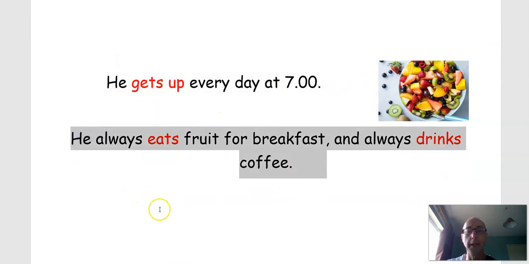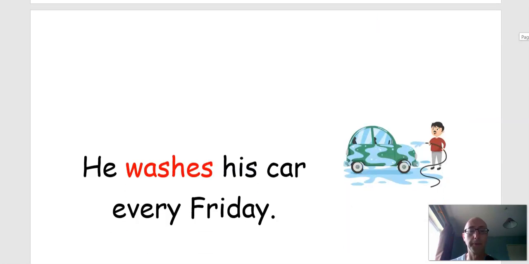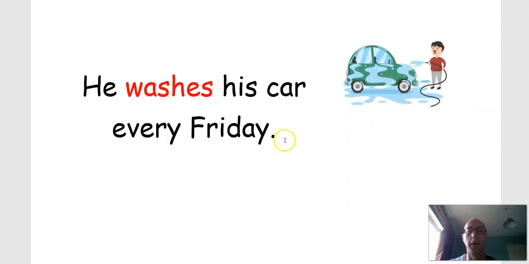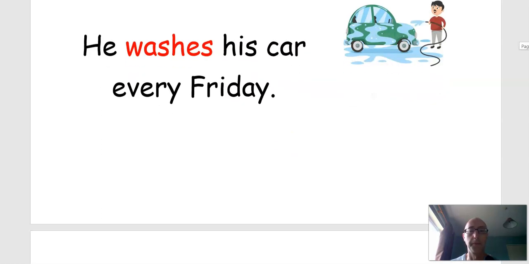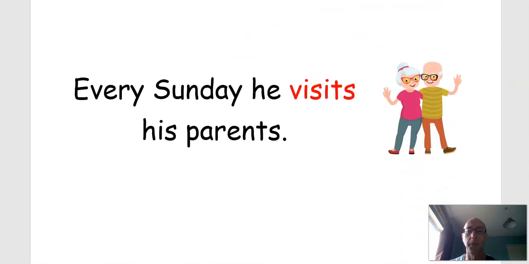He always eats fruit for breakfast and always drinks coffee. So again, he has habits, he has a routine. He does the same thing all the time. He washes his car every Friday. Every Friday, same thing. Every Sunday, he visits his parents.